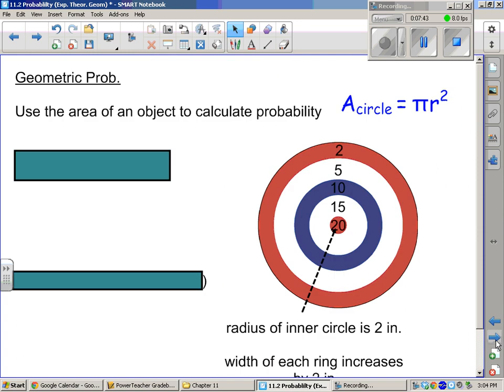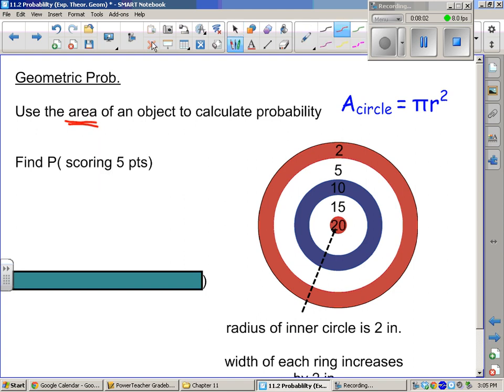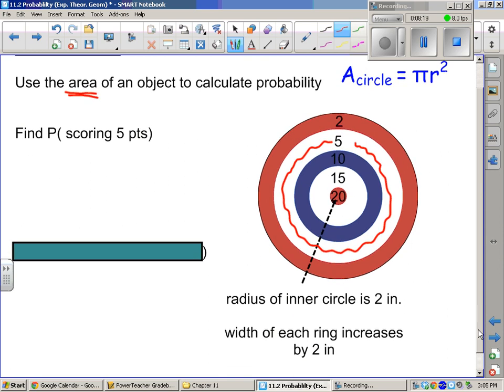Geometry? I thought this was algebra. But it's probability. We're going to use the area of an object to calculate the probability. You'll do a couple problems that are circles, and some that are rectangles. We're going to do circles so you get more practice with that formula. We want to find the probability of scoring 5 points. And this is our dartboard, and where she's coloring, that's the area we consider success. The radius of the inner circle is 2 inches, and the width of each ring increases by 2 inches. That's going to help us with some measurements.